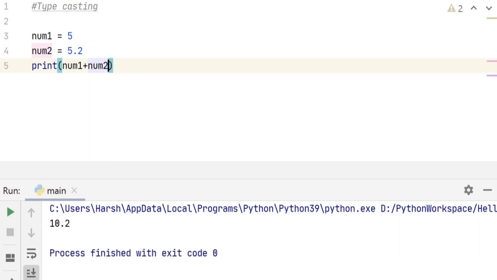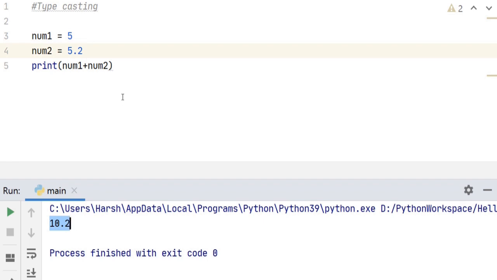Let's print it. We get 10.2. The addition of an integer and a float will always give us a float result, as the Python interpreter always converts the smaller data type into the larger one to avoid loss of data. So internally, this 5 was converted into a float, as float is the larger data type as compared to integer. So this was converted to 5.0, and then added to 5.2, and then the answer was 10.2.